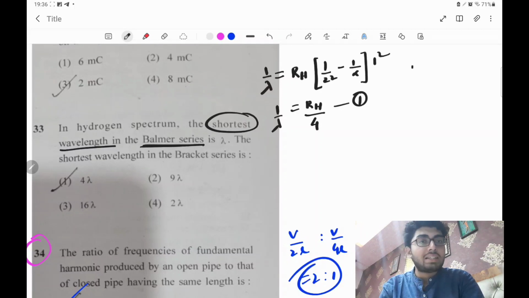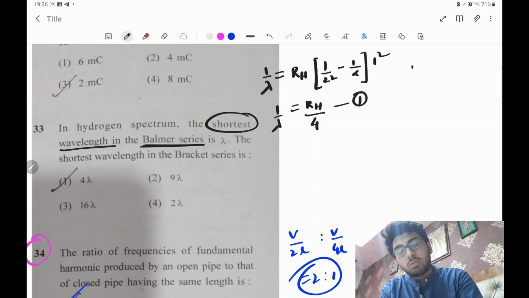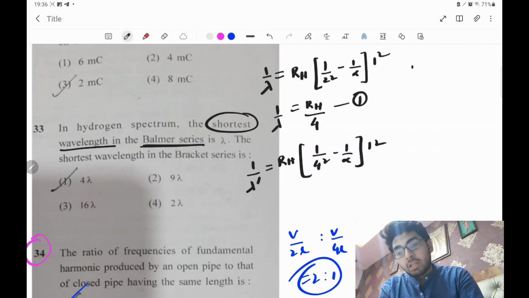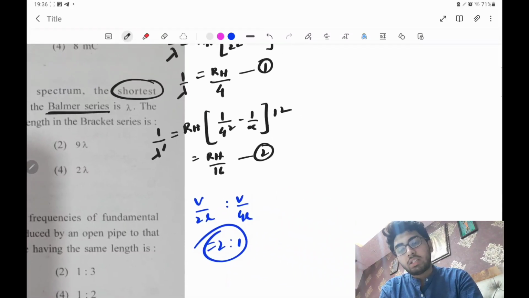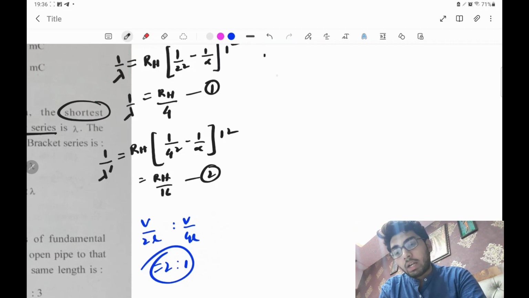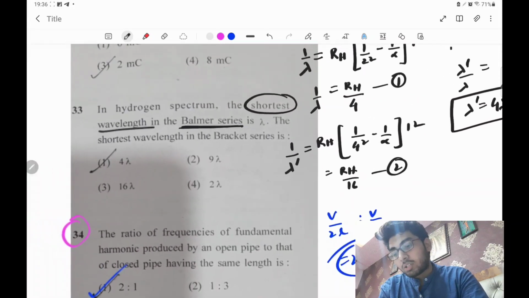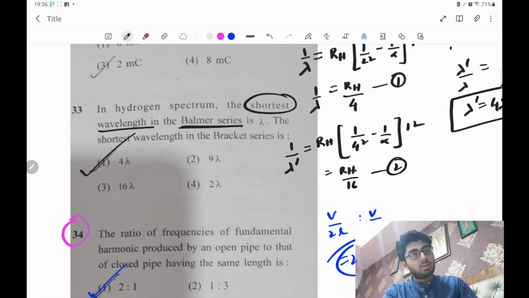Now come to the shortest wavelength for the Brackett series. For the Brackett series, the electron has to jump to n equals 4. Let the new shortest wavelength be lambda dash. So 1 by lambda dash will be equal to RH into (1 by 4 square minus 1 by infinity) into 1 square, which is RH by 16. Mark it as equation 2. Now divide 1 by 2, and lambda dash by lambda will be equal to 16 by 4. So lambda dash is coming out to be 4 lambda. So clearly the option is going to be option number 1. Clear? Okay.